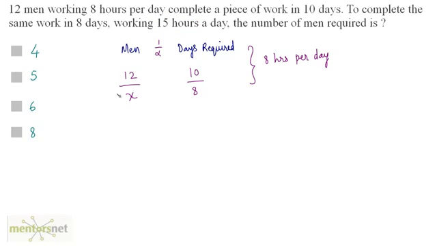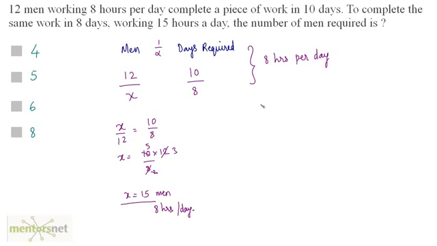So I can invert one of the ratios and then equate. So x by 12 is equal to 10 by 8. Therefore, x equals 10 times 12 by 8. So 4 2s are 8, 4 3s are 12, and 2 5s are 10. Therefore, x is equal to 15. So 15 men are required who work 8 hours per day.